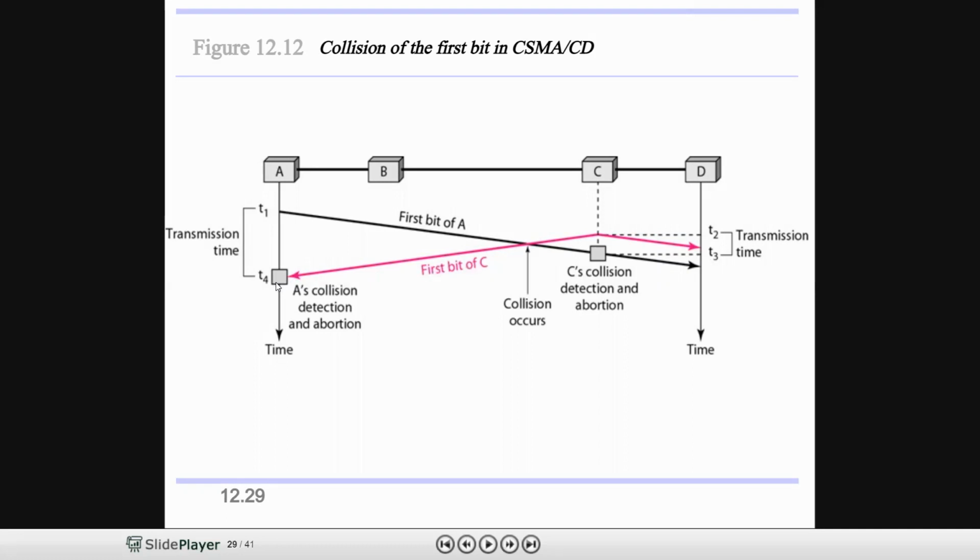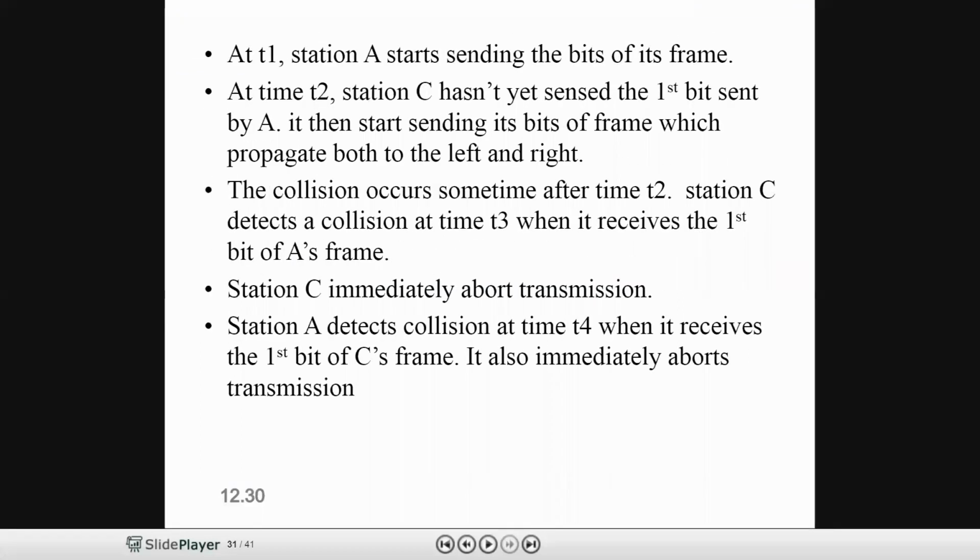When the first bit of C reaches A, then A knows the collision. Similarly, when C knows the collision, the first bit of A has reached C, then it knows the collision. The first bit of C reaches A, then A knows the collision.